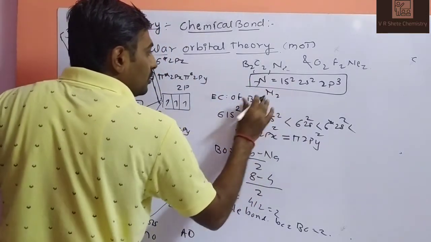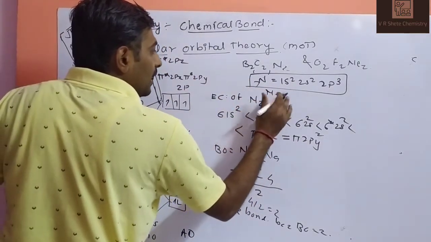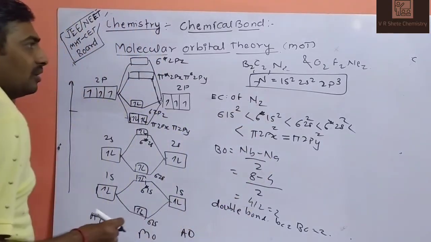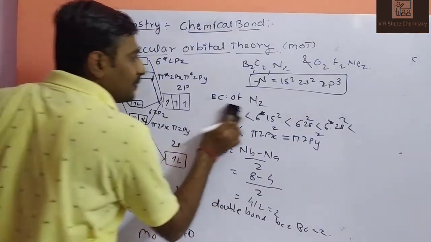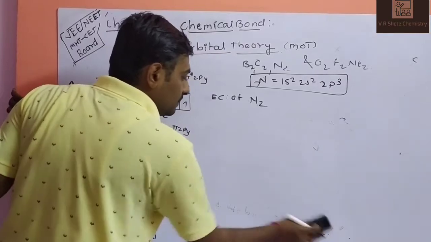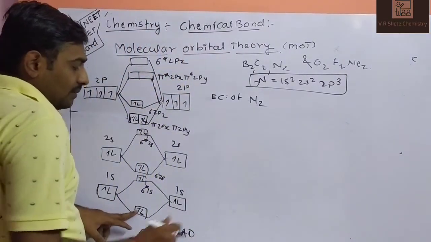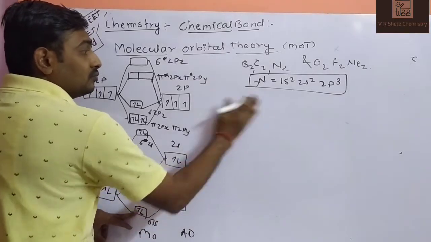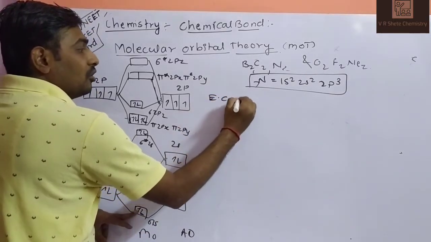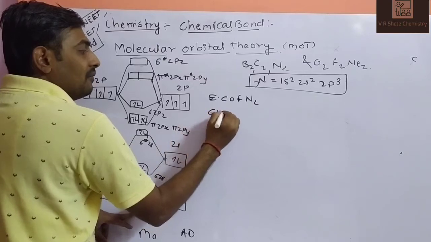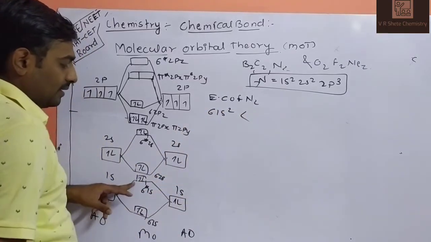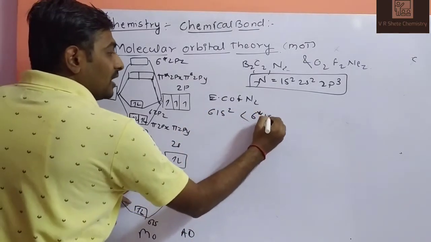Nitrogen, N2 molecule. So what is the electronic configuration for the N2 molecule? Sigma 1s2. After that, sigma star 1s2.